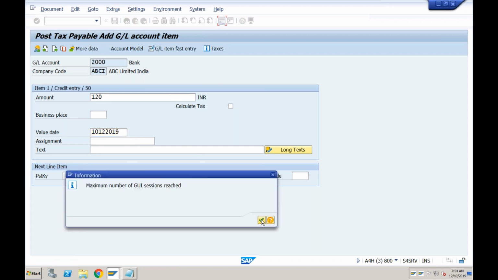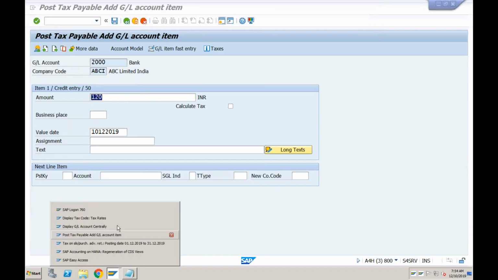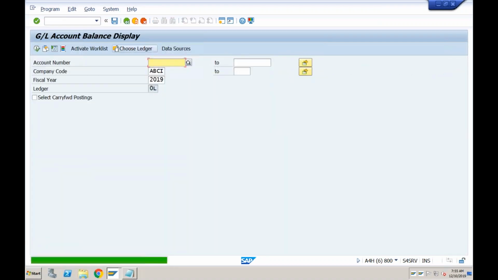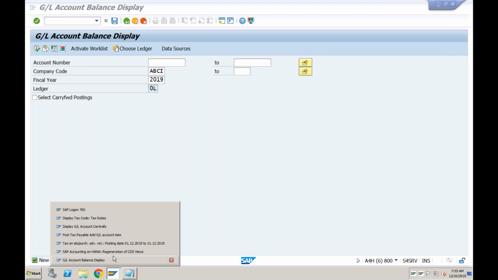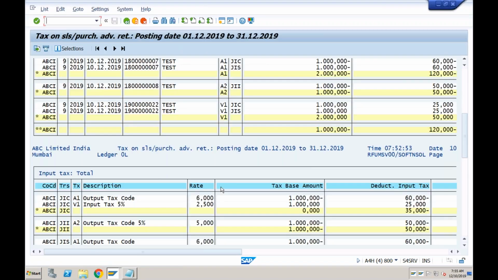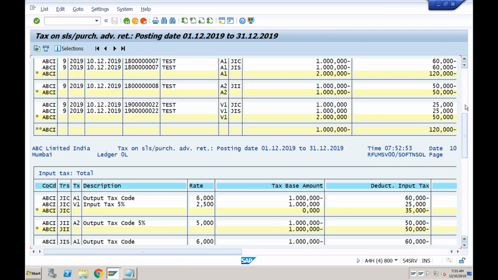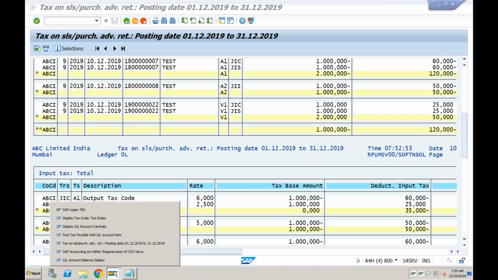So if you go to the GL accounts, if you go to FS10N to check the balances in GL account, okay, maybe I'll see in this report itself. Is it showing the GL account? I don't think so. Okay, let's do one thing.